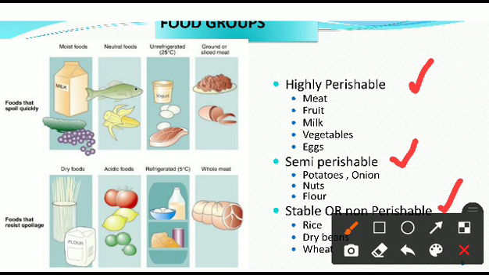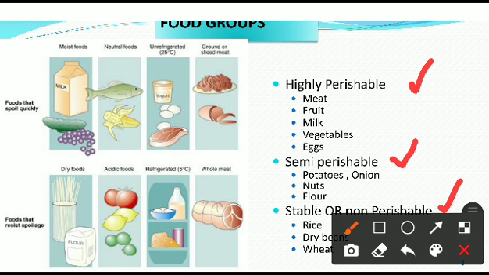Third type, the stable or non perishable food. The examples are rice, dry beans, wheat, cereals, and pulses. These can be stored for a longer period of time. We can store this type of food for 1 year. This type of food is called non perishable food.